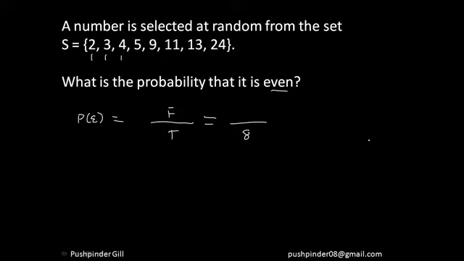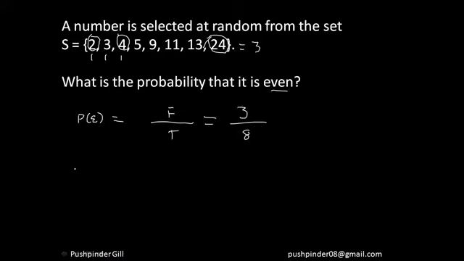Now it's my turn to see what the total number of favorable cases is. The number has to be an even number. So 2 is an even number, 4 is an even number. Similarly, 24 is an even number. So my number of favorable cases count up to 2, 4, 24, that is 3. So the number of favorable cases is 3. That means my probability of selecting an even number out of this is 3 by 8.